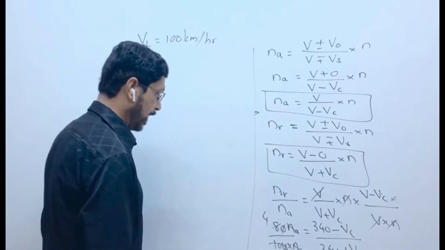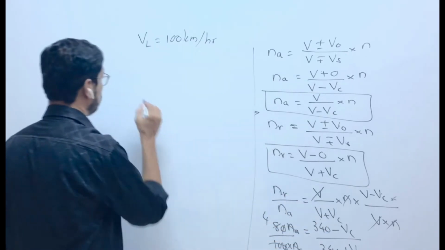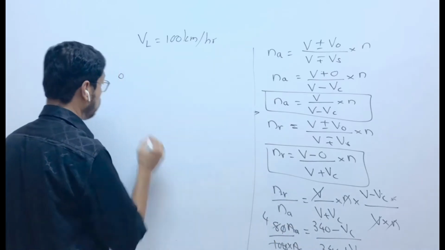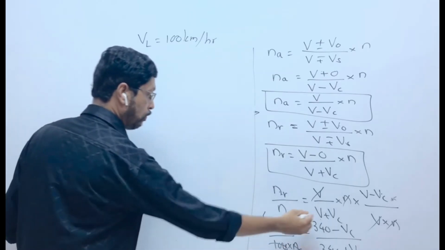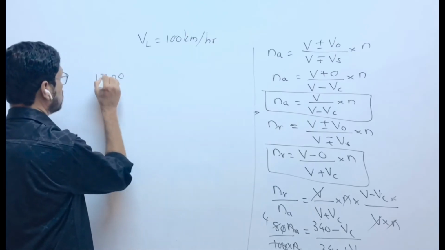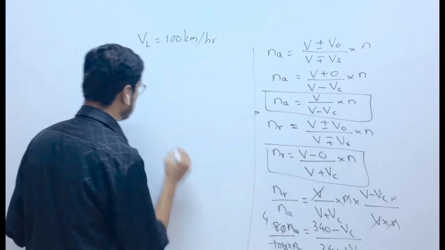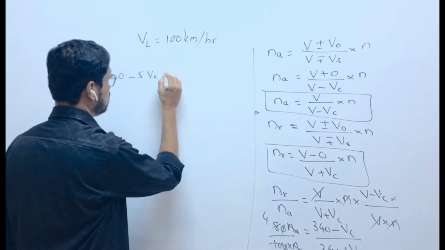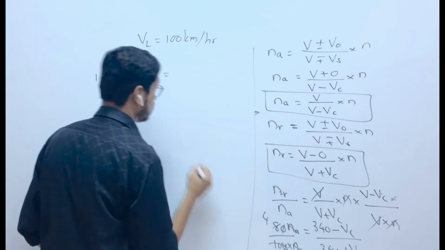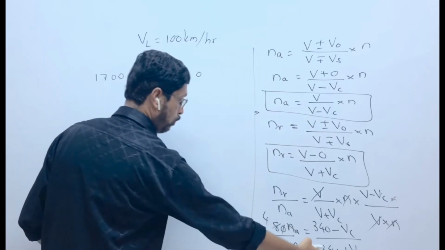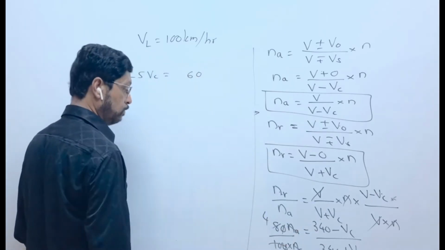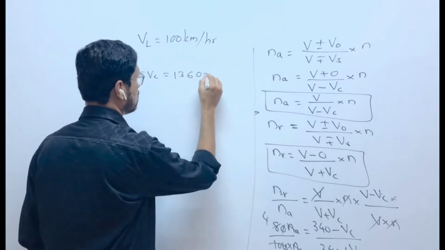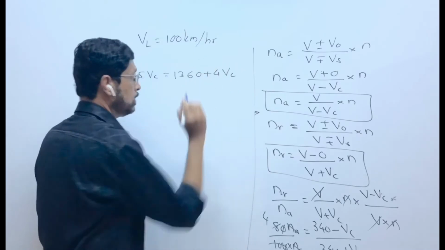So cross multiplying, 5 into 340 is 1700, minus 5 VC is equal to 4 into 340, that is 1360, plus 4 VC.